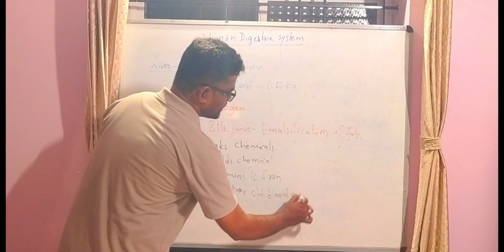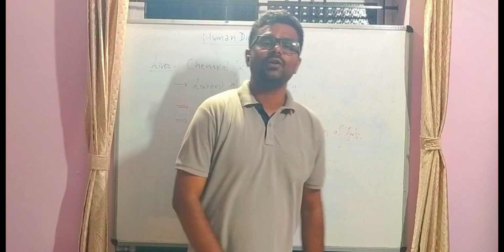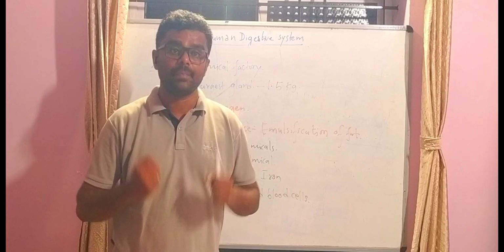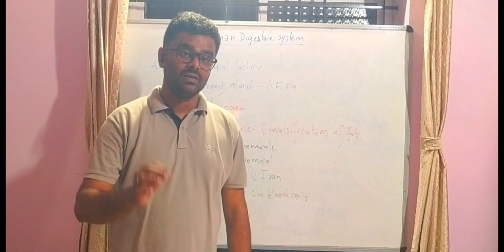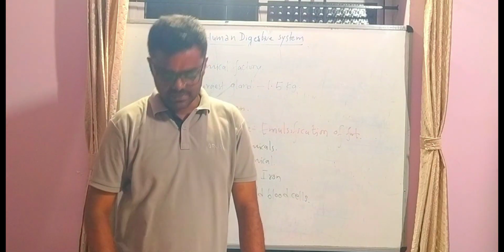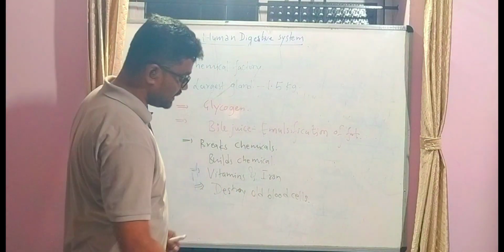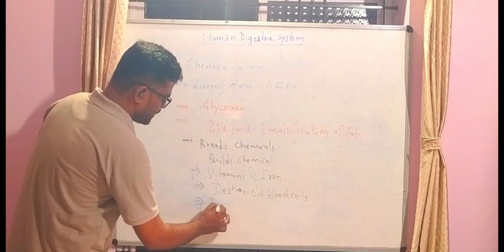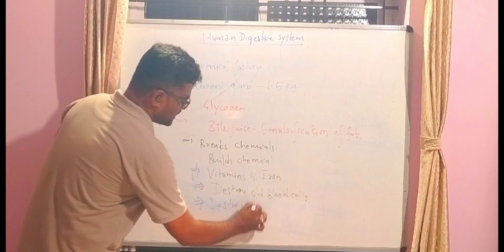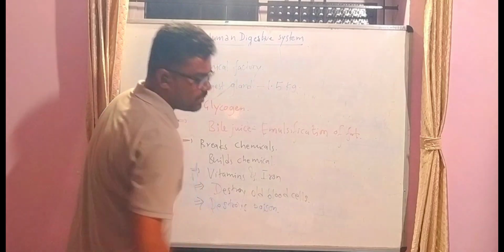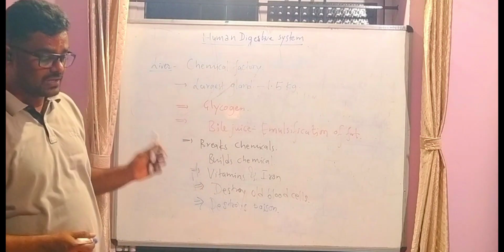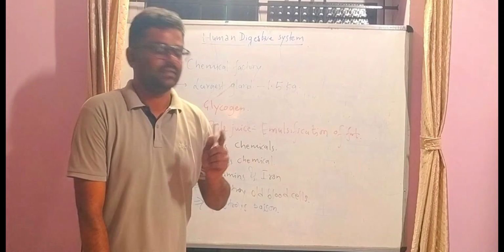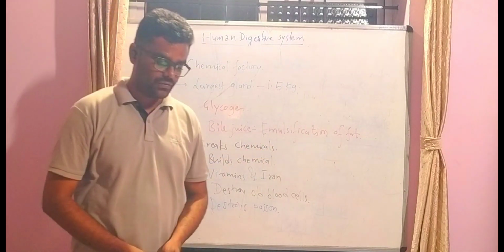After 120 days, the red blood cells no longer have the capacity to perform their function. These are called old blood cells, which are destroyed in the chemical factory of the body called the liver. It also destroys poisons, and it stores the bile. That bile helps in emulsification of fat.